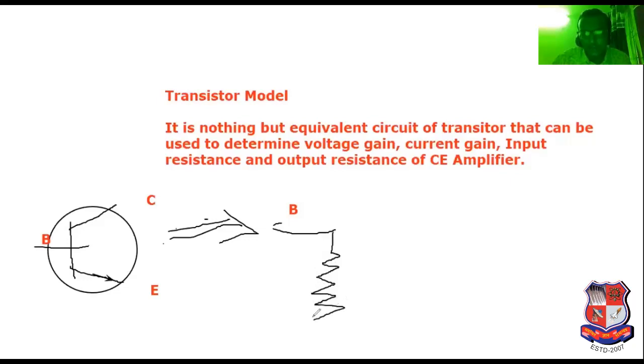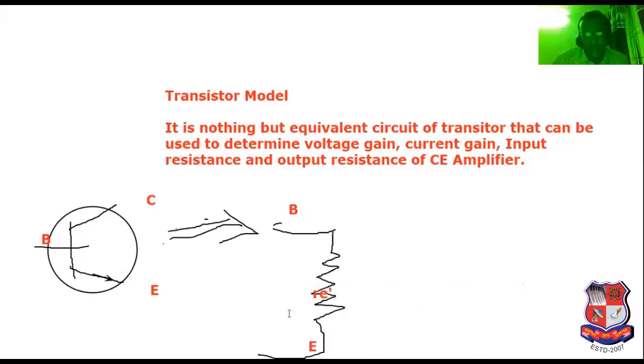So here it is known as resistance, and here it is known as emitter. So the transistor can be represented in terms of resistance: the base emitter junction is simply the forward bias resistance. And what is the notation of this resistance? It is known as RE dash.